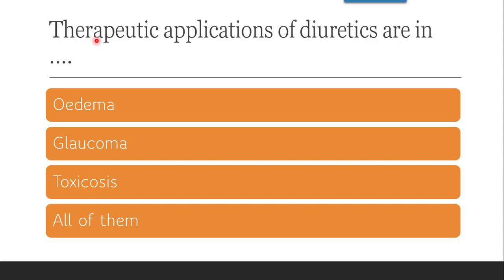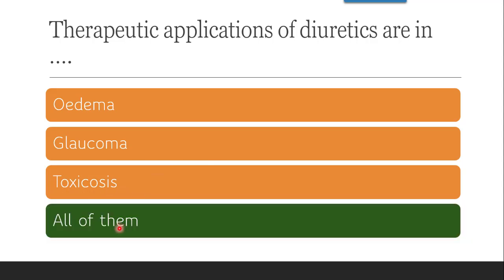Next question is, therapeutic applications of diuretics are in dash. Whether it is in edema, yes, it is in edema because of accumulation of body fluids, accumulation of water or accumulation of fluid in the body parts, you can call it as. Then glaucoma, yes, it is effective in glaucoma to relieve the intraocular pressure. Then also it is effective in toxicosis. So the correct answer is, it is all of them. It is also effective in edema, glaucoma, toxicosis, that is removal of toxin process.